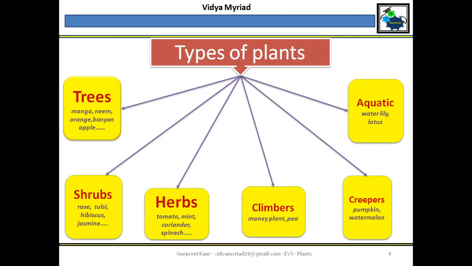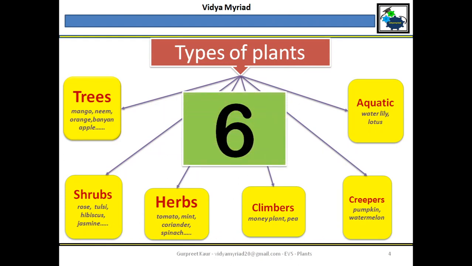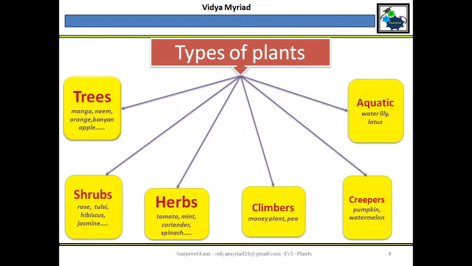How many types? Let us count. There are 6 types of plants. Okay, number 1, which is the foremost, the tallest of all, they are trees. Major fruits which you get, mango, orange, apple, they all are from the trees. You have medicinal trees also. Neem tree is there. Okay, and a very big tree known as banyan tree, which has hanging roots. Children even hold those roots to play. Okay, that is a home for so many birds.